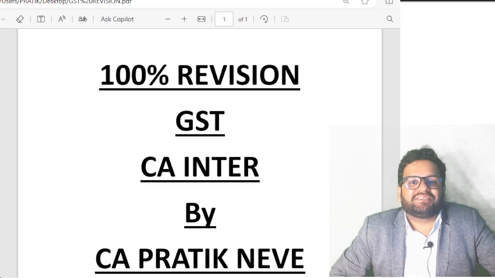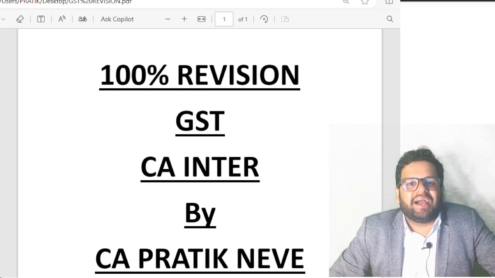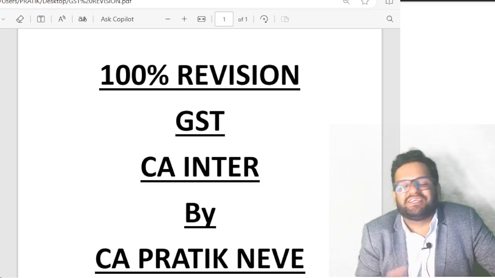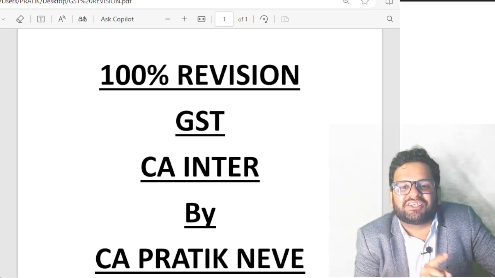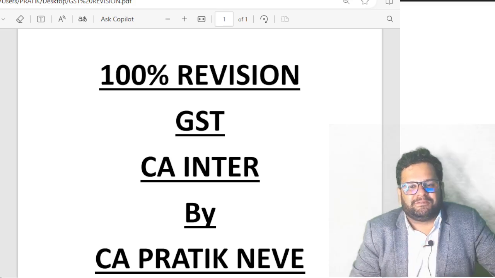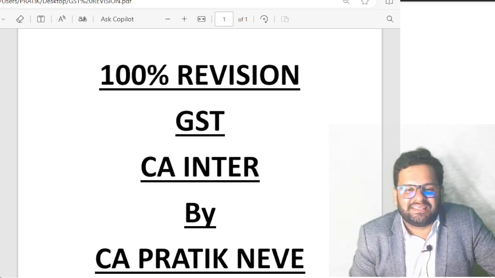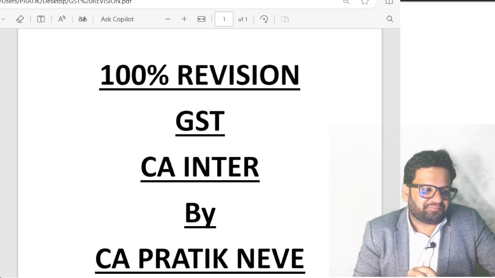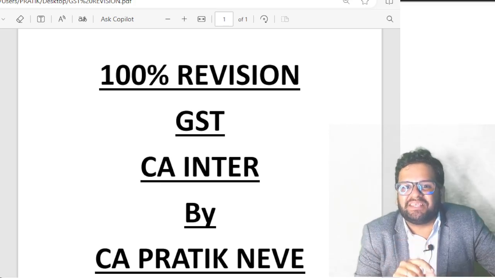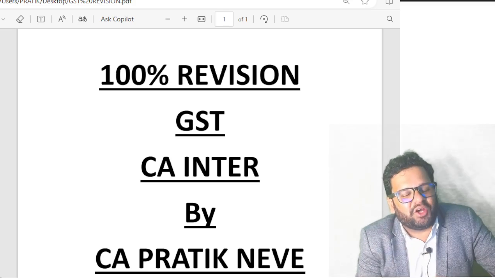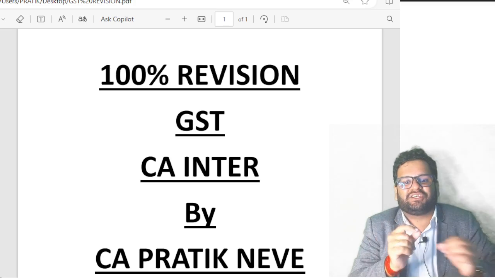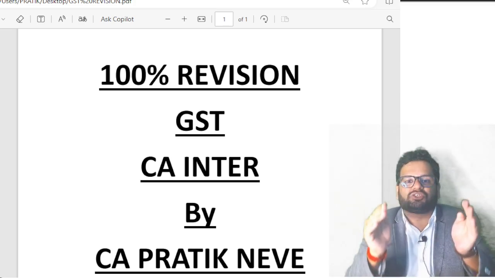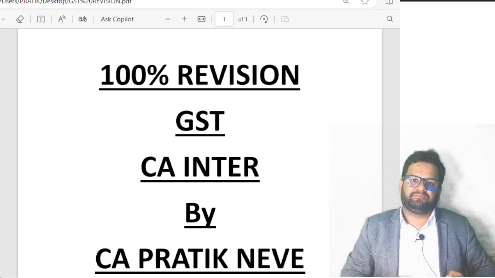Going ahead, clause C, clause D: block ITC on works contract service or any goods or services used in construction of an immovable property. Do you agree with me? Yes. So friends, construction here means any expense that you are doing on an immovable property which you have capitalized in the balance sheet, capitalized to the cost of the immovable property.